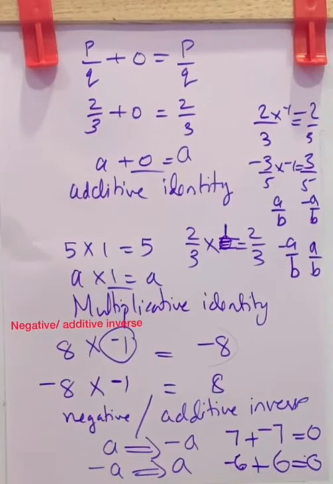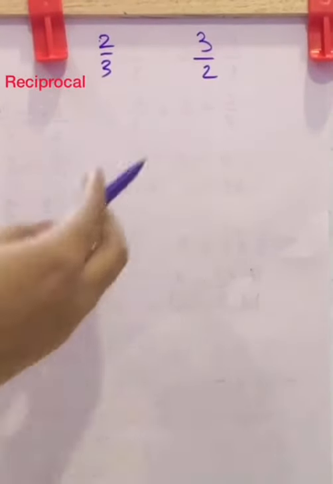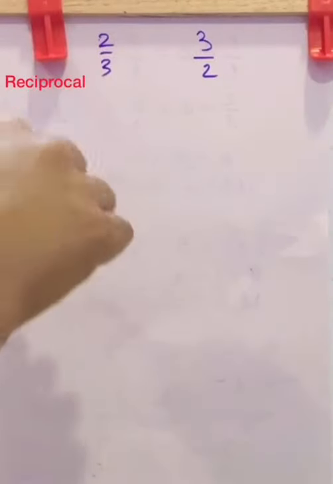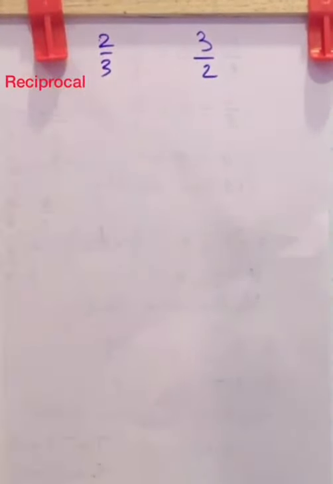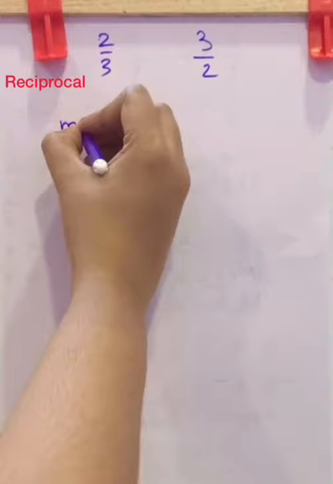Now next is reciprocal. Reciprocal, I told you before, if 2 by 3 is given, 3 by 2 is its reciprocal. That is, the numerator becomes the denominator and the denominator becomes the numerator. And this is also called multiplicative inverse.